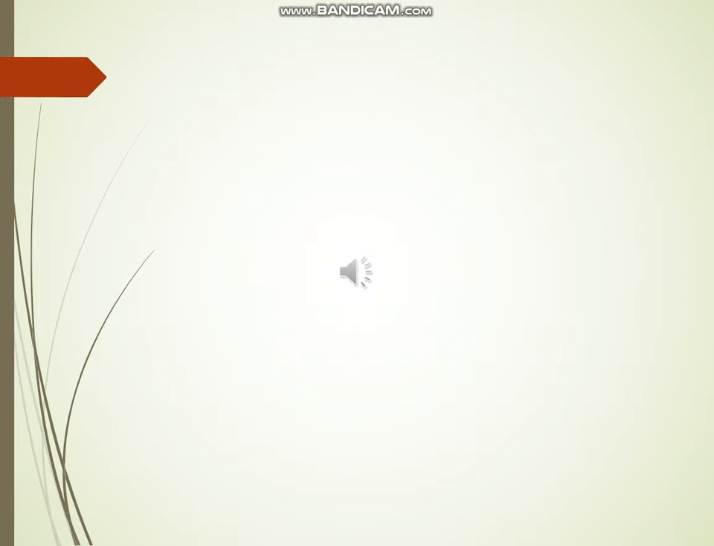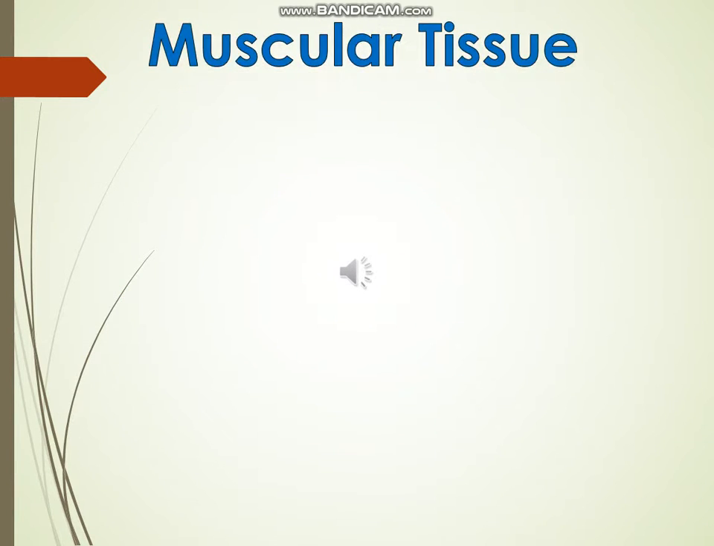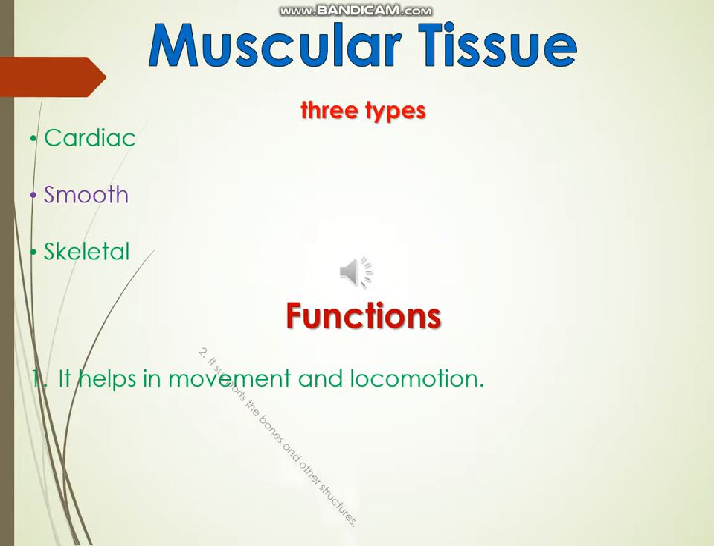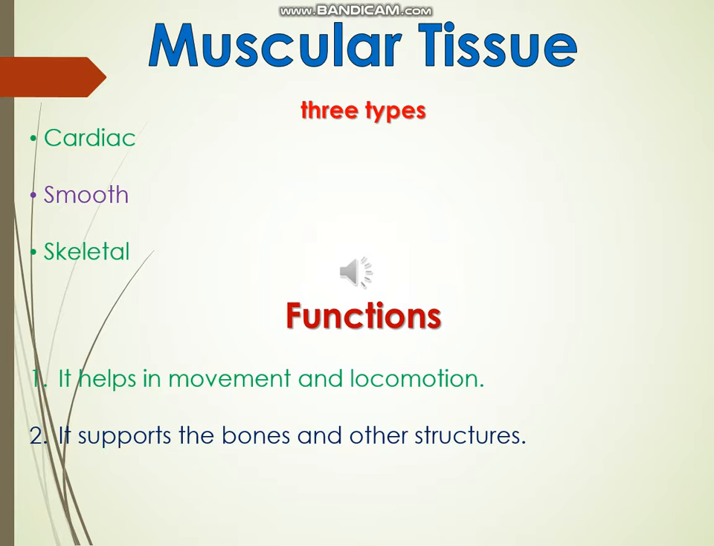The muscular tissues develop from the mesoderm of the embryo. It is classified into three types, that is cardiac, smooth and skeletal. Muscular tissue performs the following functions. It helps in movement and locomotion, it supports the bones and other structures, it is responsible for peristalsis and nutrition.